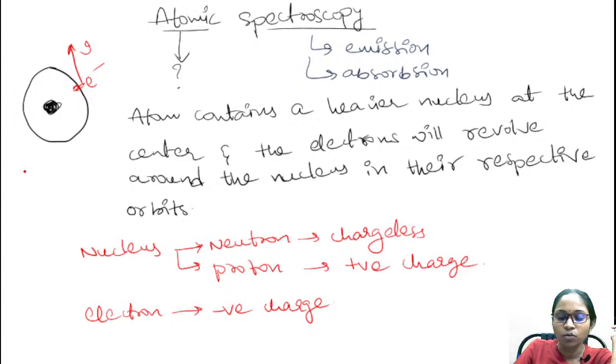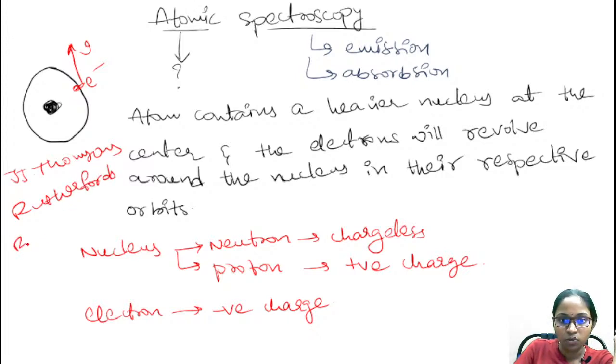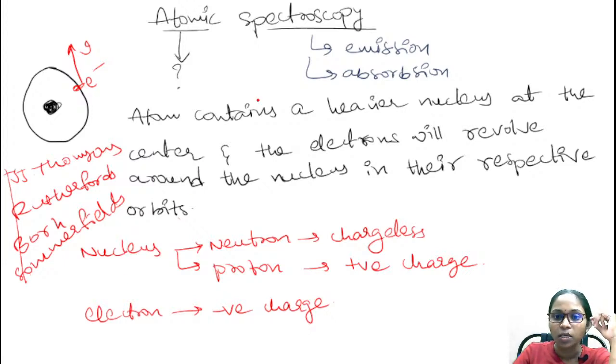We know that we have different types of atomic models: J.J. Thomson's atomic model, Rutherford's atomic model, Bohr's atomic model, and Sommerfeld's atomic model. We are going to discuss all these atomic models in our lectures. Coming to the atom, it contains a heavier nucleus, and the electron revolves around this nucleus in circular orbits according to Bohr.